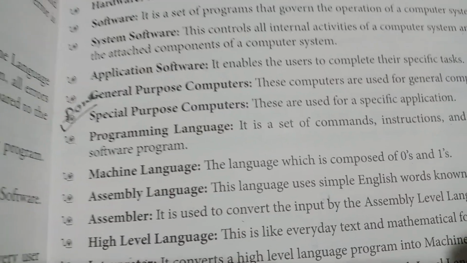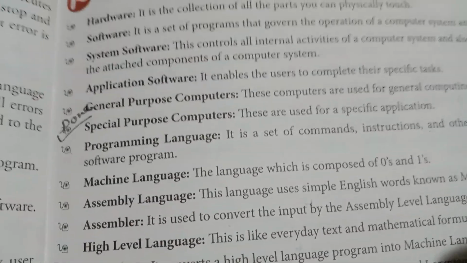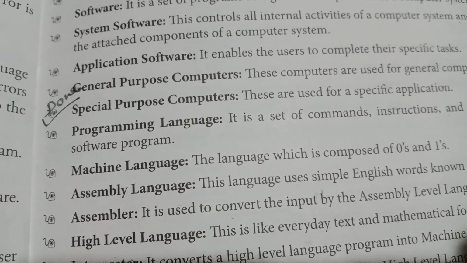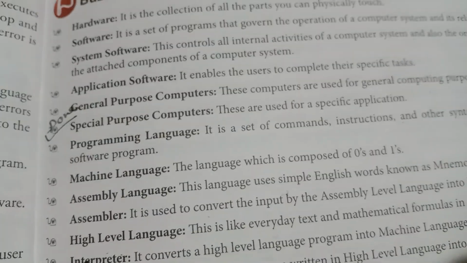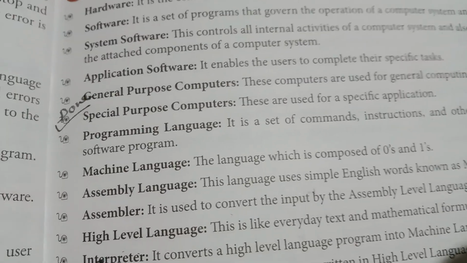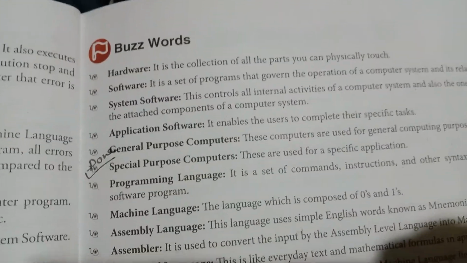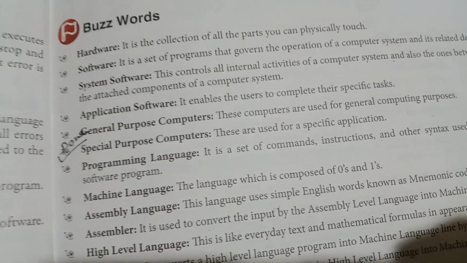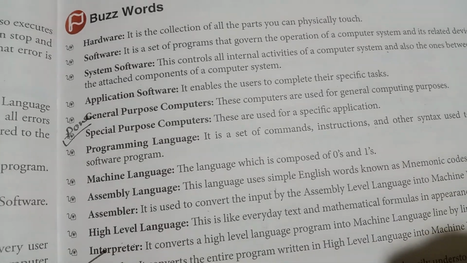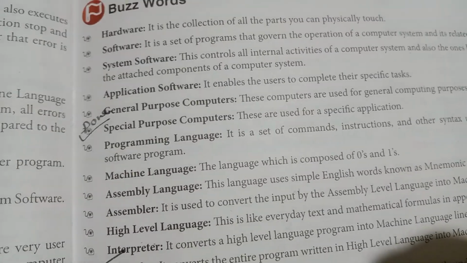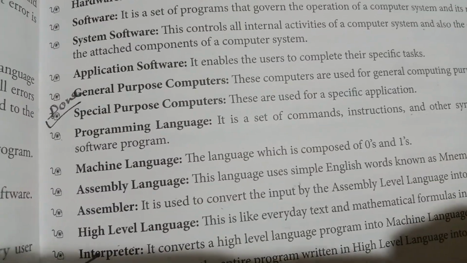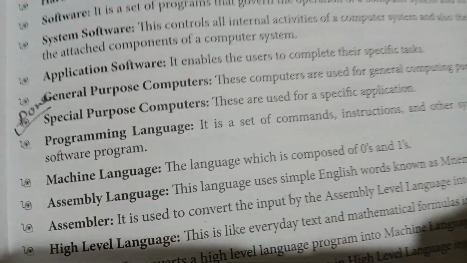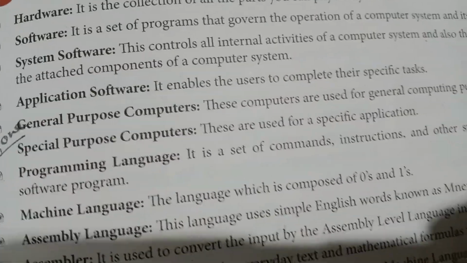Class 6 students, now we are going to do the revision work of computer. So we already completed two chapters. Now the first chapter, the computer system. In a computer system, we have already discussed hardware, software, system software, application software, interpreter, compiler, the fourth generation language, fifth generation language, and supercomputers, and so many things in this chapter.